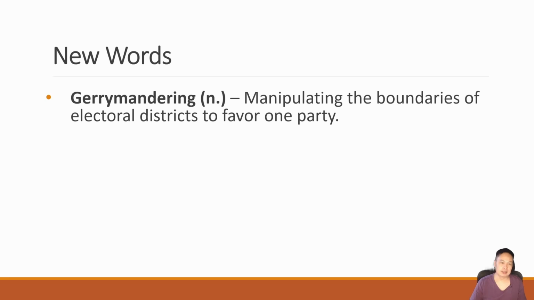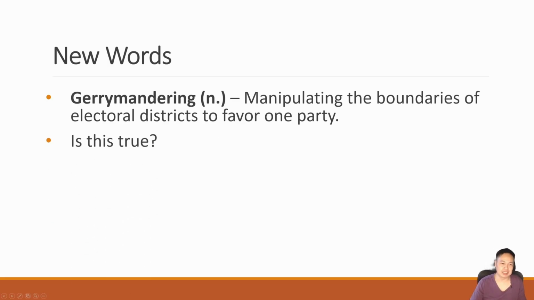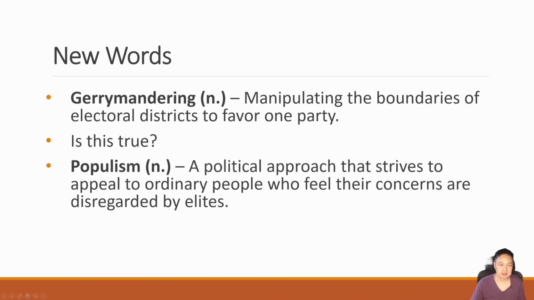Manipulating the boundaries of electoral districts to favor one party. So in effect, this is kind of a move by the incumbent, remember incumbent, right, to influence the results of the votes. But I'm not sure how true it is, right? So just observe for yourself and see for yourself, is this true on the ground, okay?